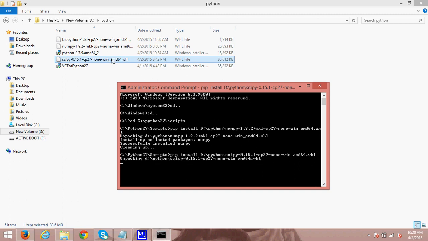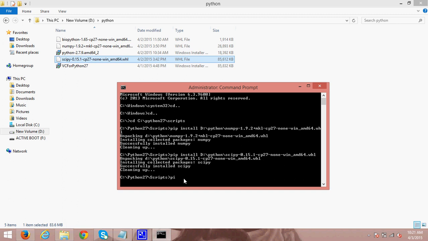Once this is done, what remains is that Biopython has to be installed. Even this can be installed in the same way I did it for scipy and numpy. Actually this scipy is around 85 MB, that's why it is taking some time to install. Now it's installed.